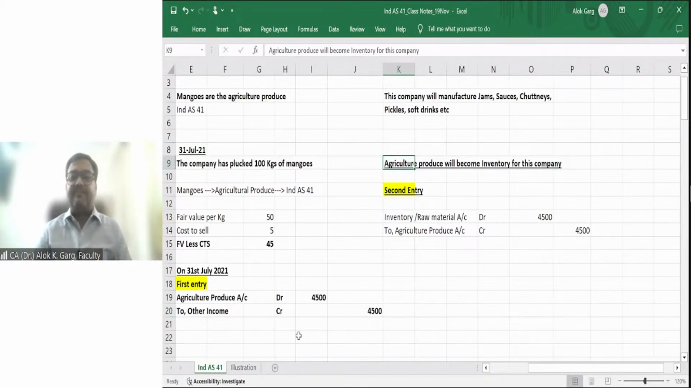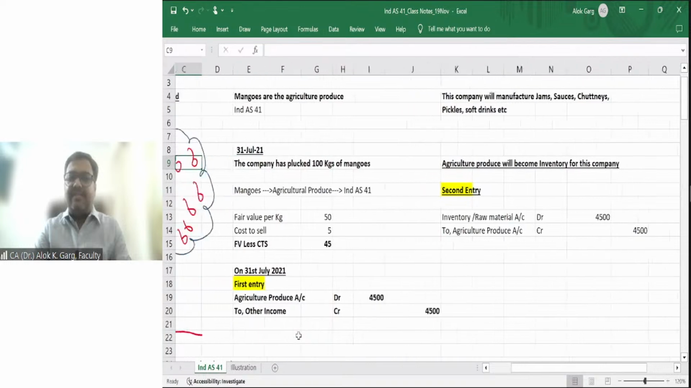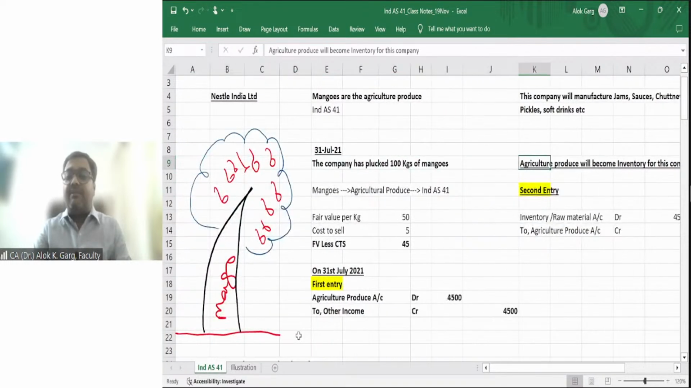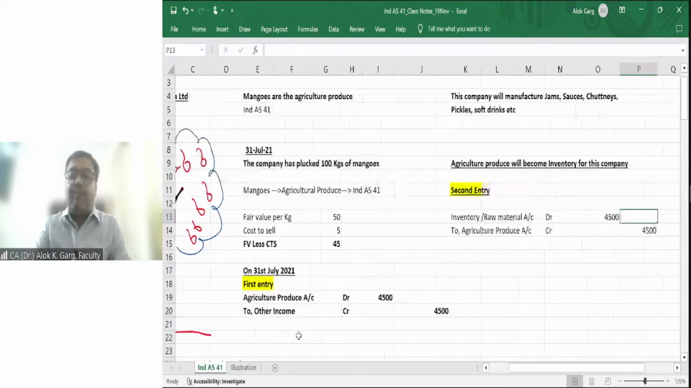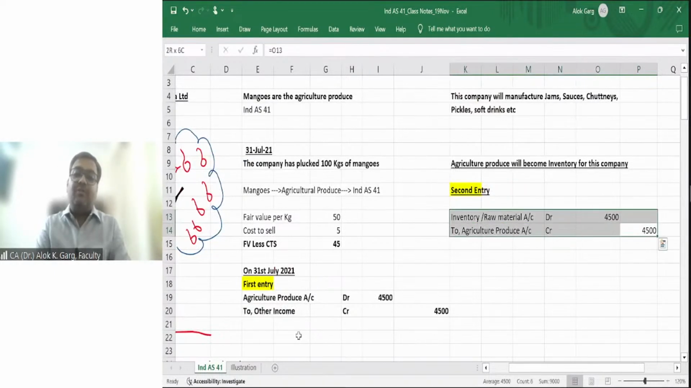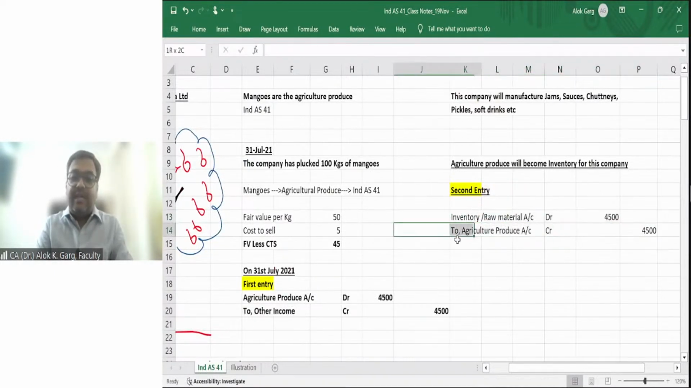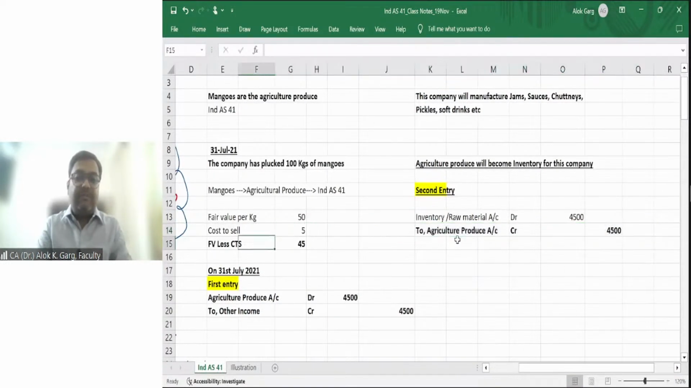So friends, this standard says that agriculture produce at the point of harvest has to be covered under Ind AS 41. After that Ind AS 41 will not be applicable. After that, other standards will be applicable, like inventory. So immediately on 31st July, the first accounting entry will be agriculture produce account debit to other income account. Immediately the second entry has to be passed: inventory raw material account debit to agriculture produce account. So you can see this agriculture produce has been credited, which was debited in the first entry.